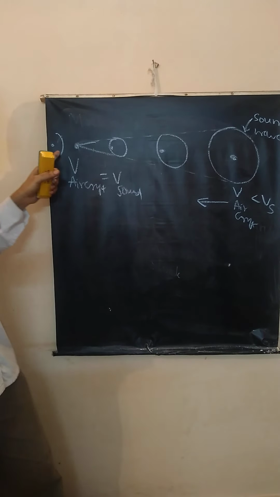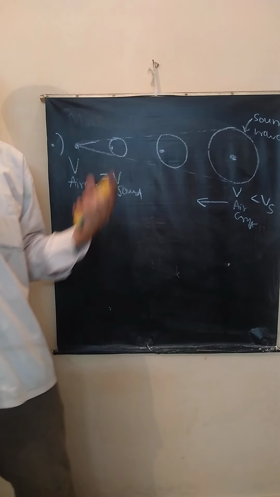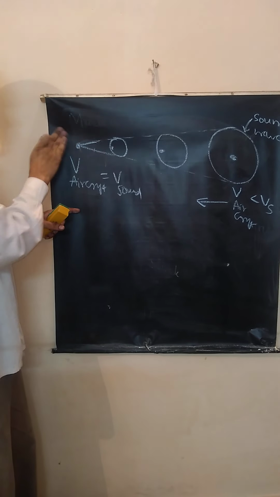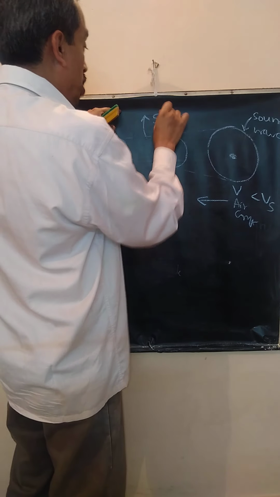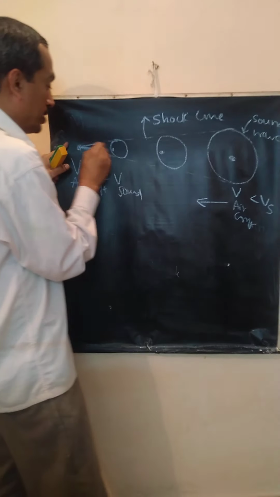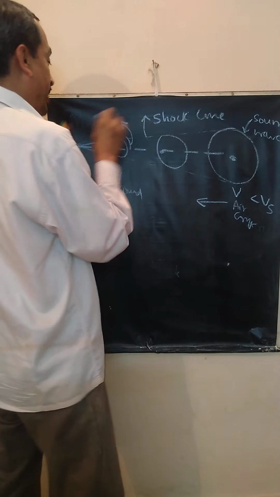Now, if the aircraft speed becomes more than the velocity of sound, the aircraft will be ahead of the sound wave it disturbs. The sound disturbance it produces will look like this. So, this is called the shock cone. The shock propagates as a cone. The semi-vertical angle of this shock cone is called the shock angle.